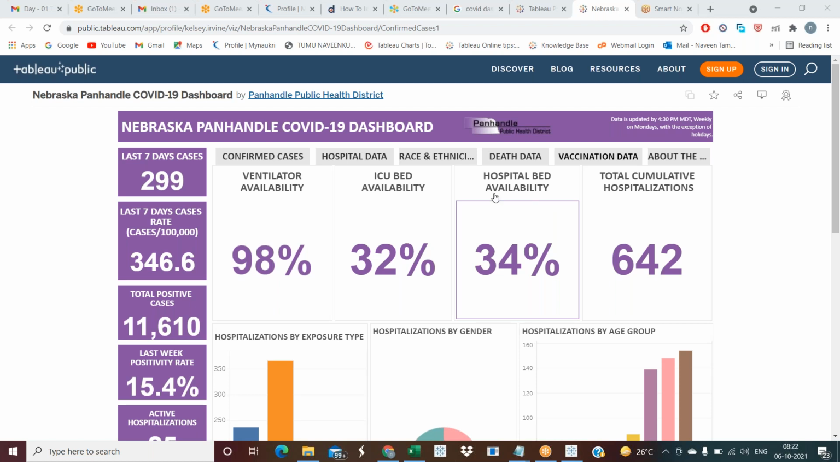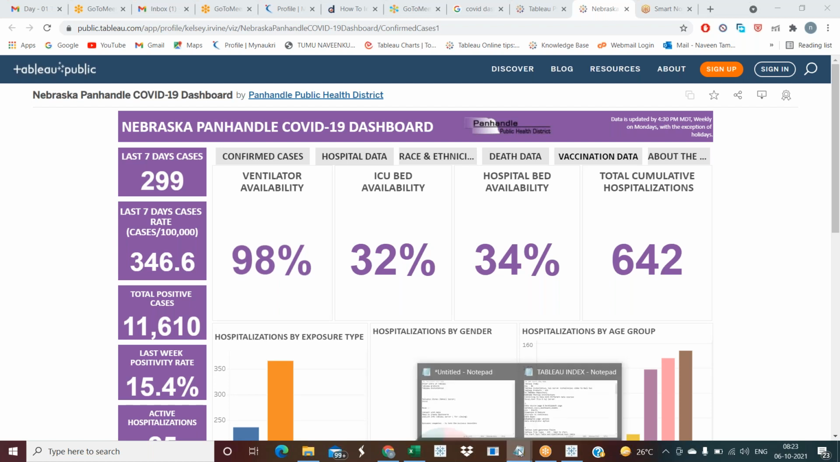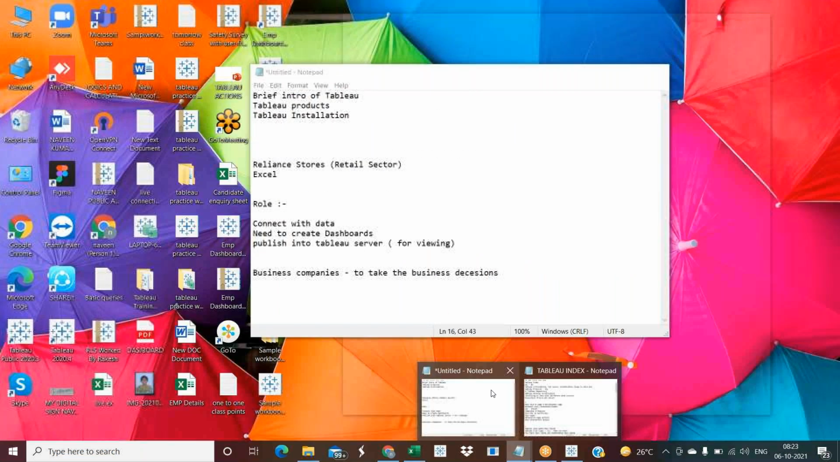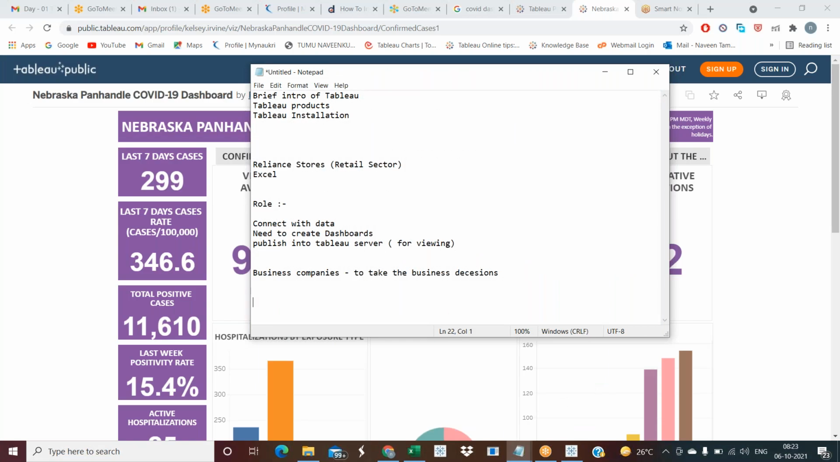If not, good. So now we will see what Tableau products we have, or else we will see Tableau Desktop installation, because the first thing we need to do is the Tableau Desktop installation.